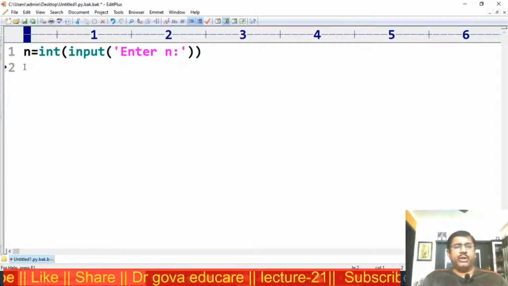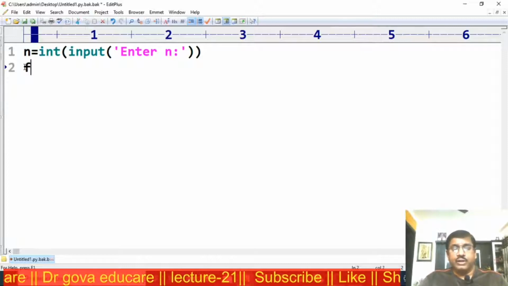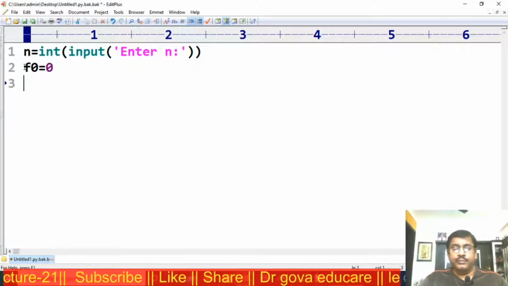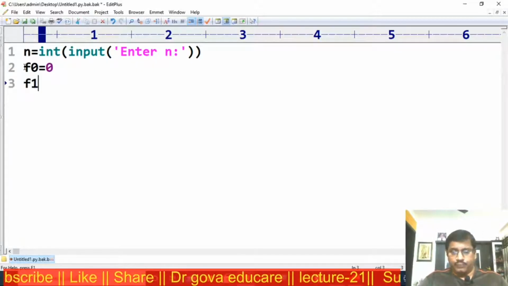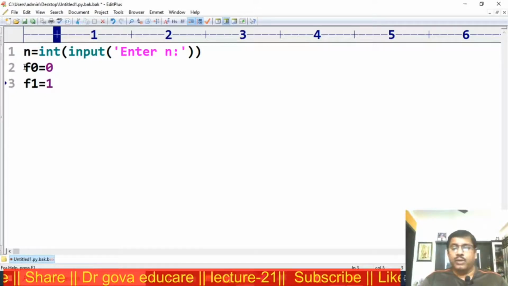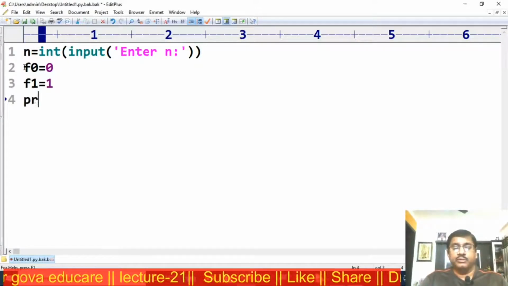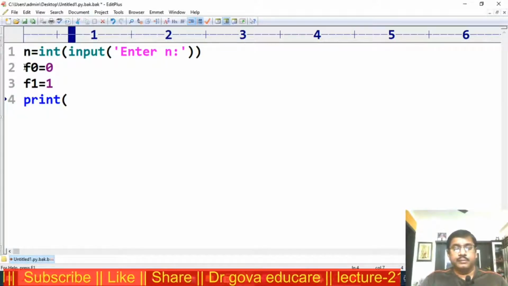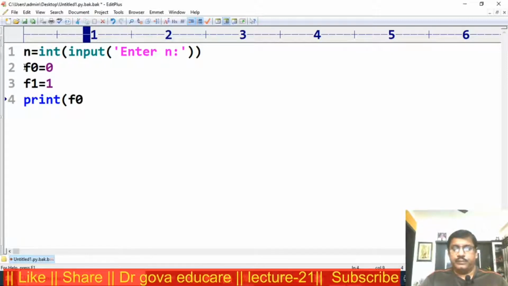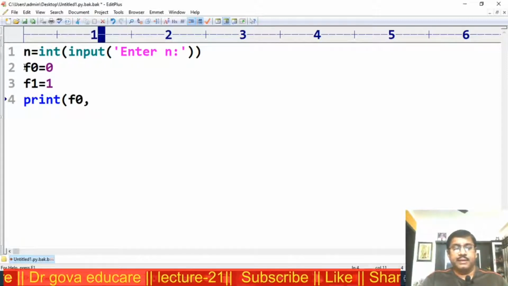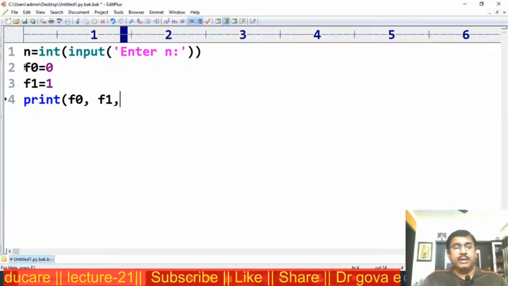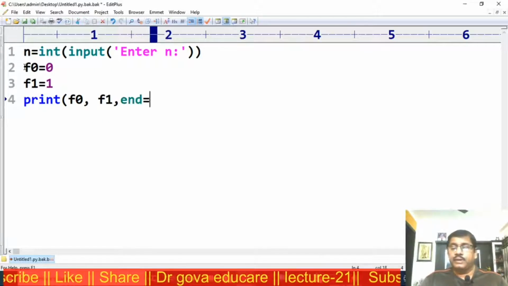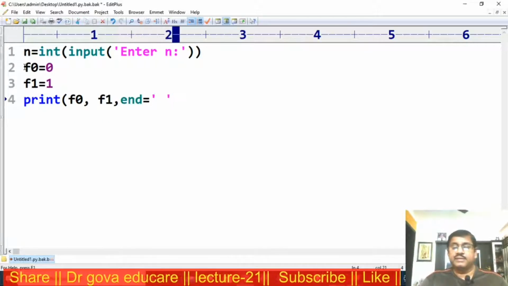Now the unknown value is n. I want to enter n. Initially f0 is equal to 0, f1 is equal to 1. First I want to display these values, print f0 comma f1 comma, end is equal to a space.